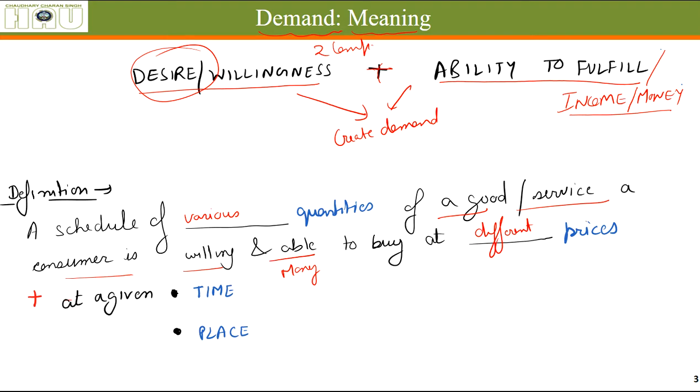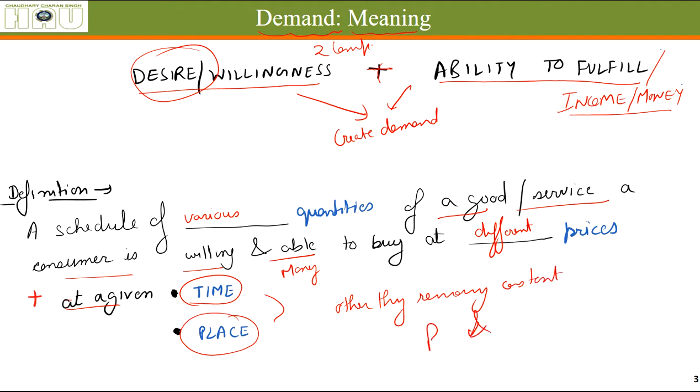That means different quantities at different prices he is willing to buy at a given point of time and at a given place, other things remaining constant.